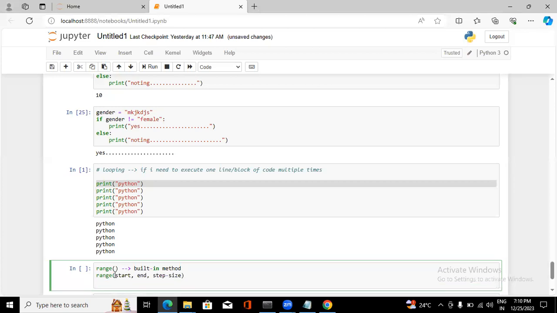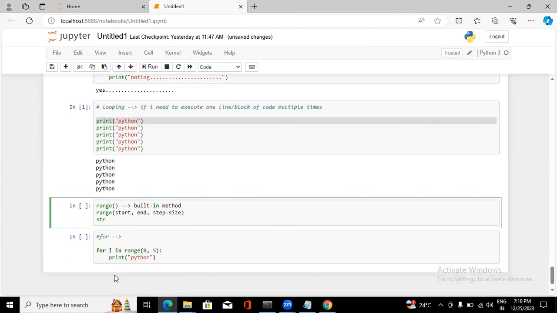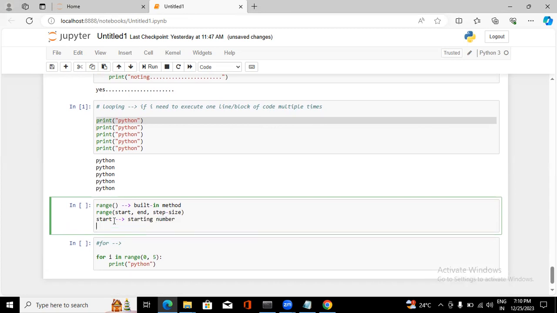What is start? I will explain. First, you need to understand this range function. This is the starting point, the starting number. Then end is the ending number. If you want to specify the starting number, you can.